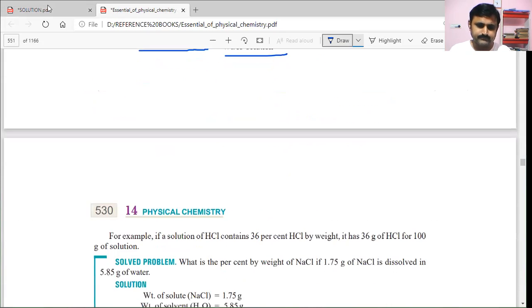Here, if you observe, a solution of HCl contains 36% of HCl by weight. What is the meaning of that? 36 grams of HCl per 100 grams of solution. So 36 grams of HCl is dissolved in 100 grams of solution. That's the meaning of it.